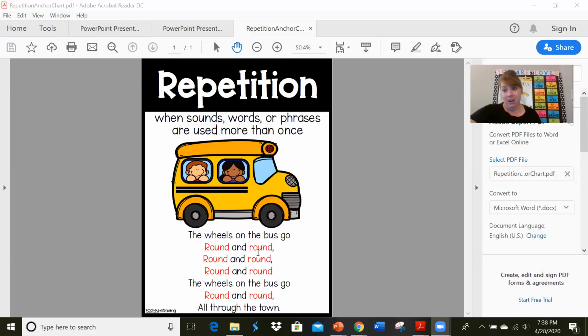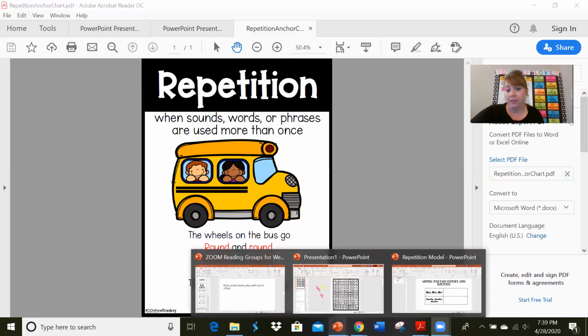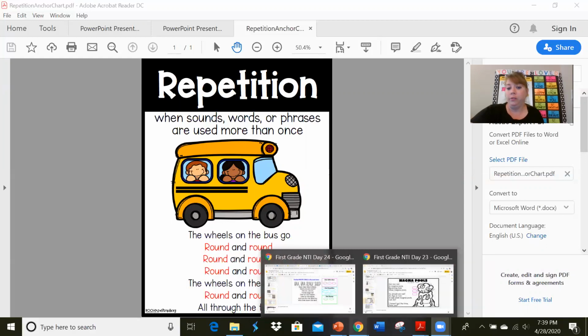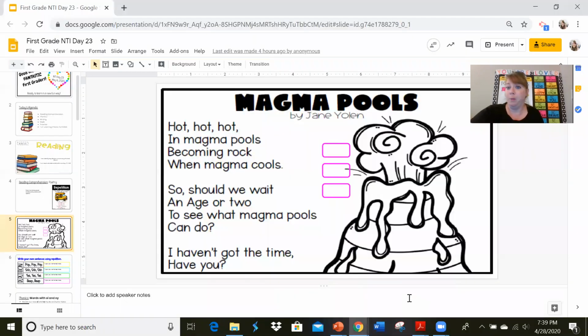Now today, you're going to listen and read a poem, and I want you to find words or phrases that are repeated. So you're going to look today on your slides, and you will see this poem, Magma Pools.